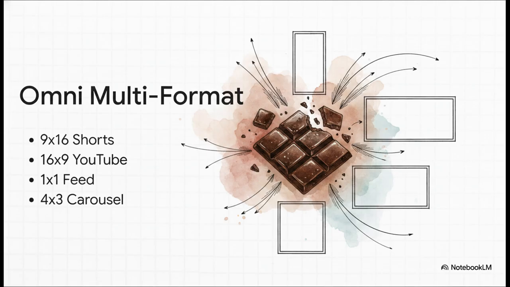With manual generation, you can take that single prompt and push it across every social media aspect ratio instantly. Omni gives you multi-format output, 9:16 for Shorts, 16:9 for YouTube, 1:1 for your feed, and even formats for carousels. And the best part? All 5 variations generate in under a minute.